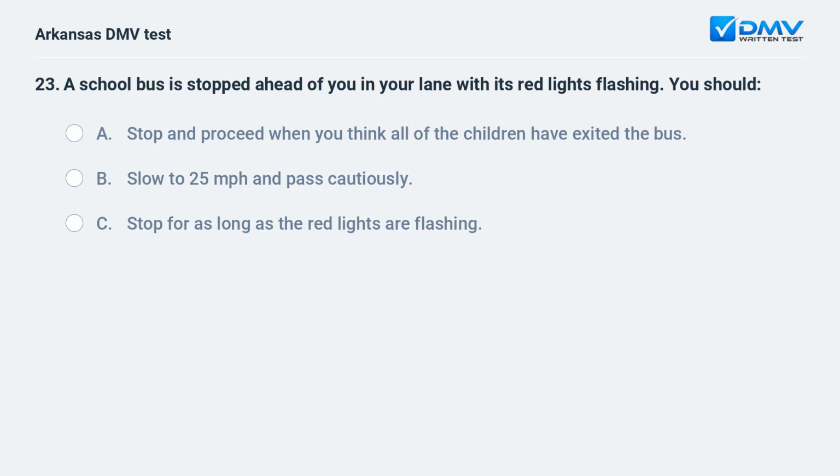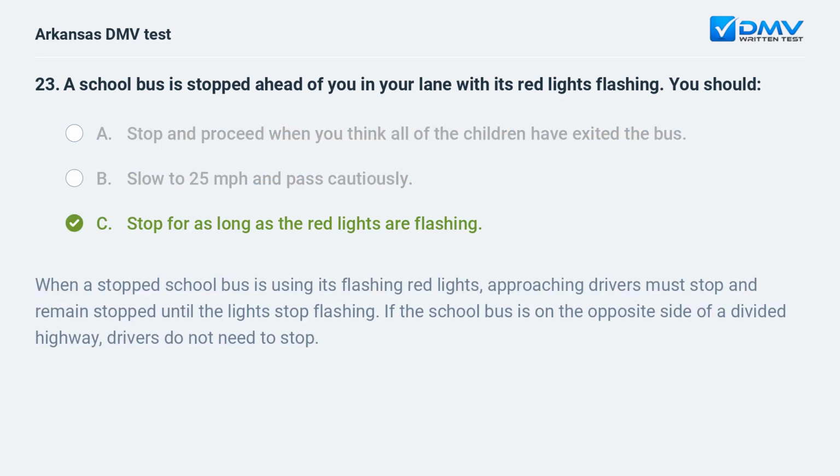A school bus is stopped ahead of you in your lane with its red lights flashing. You should A. Stop and proceed when you think all of the children have exited the bus. B. Slow to 25 miles per hour and pass cautiously. C. Stop for as long as the red lights are flashing. C. Stop for as long as the red lights are flashing.